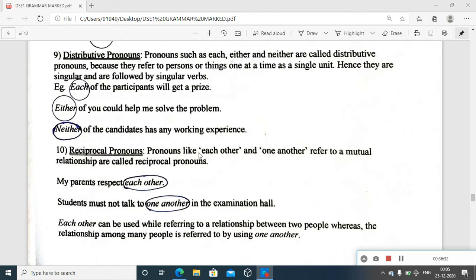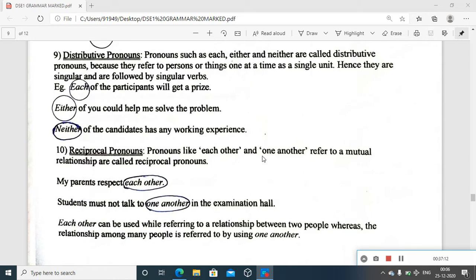Reciprocal pronouns. Yes. Reciprocal as a concept. We just try to think about reciprocal. 5 by 2. If I write 5 by 2, what is the reciprocal of that? 2 by 5. You just turn it upside down, placing the top on the bottom and the bottom on the top. This is the way you have a reciprocal relationship. That also is an idea in mathematics. And pronouns like each other and one another that refer to a mutual relationship are called reciprocal pronouns. See, each other, one another.